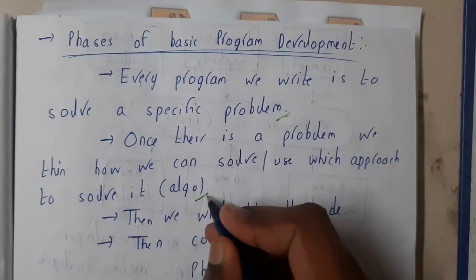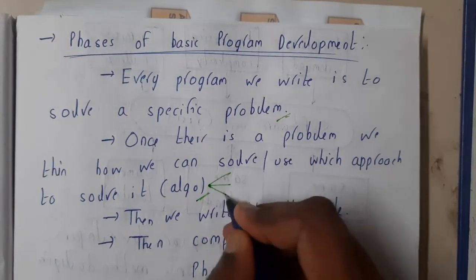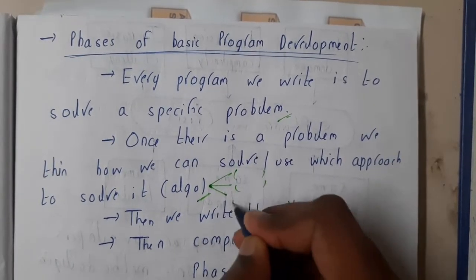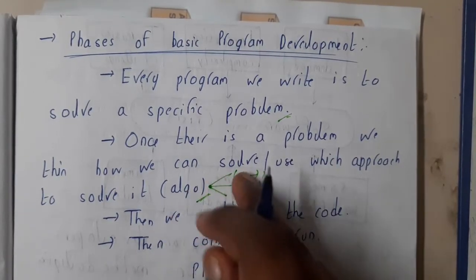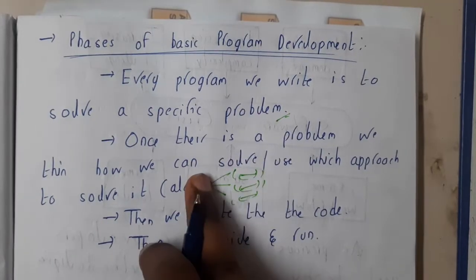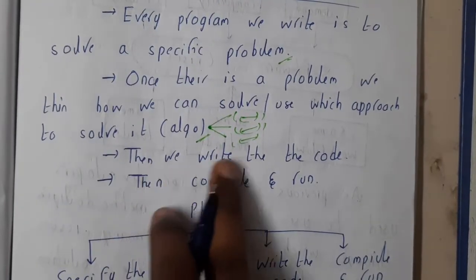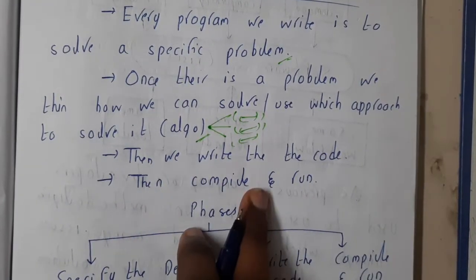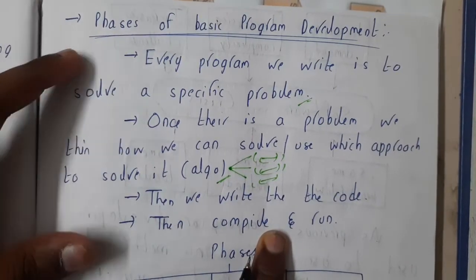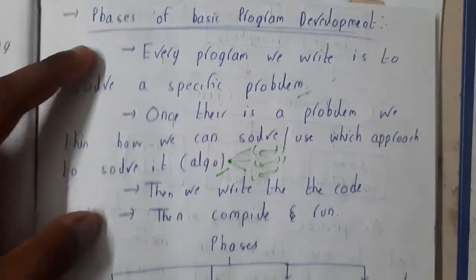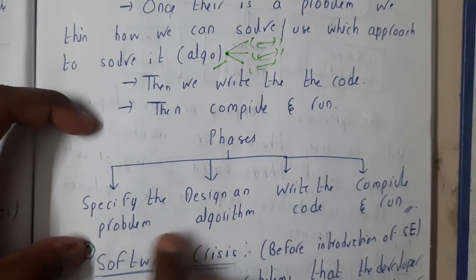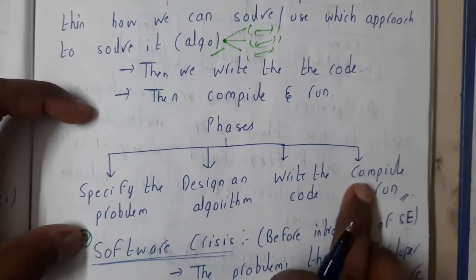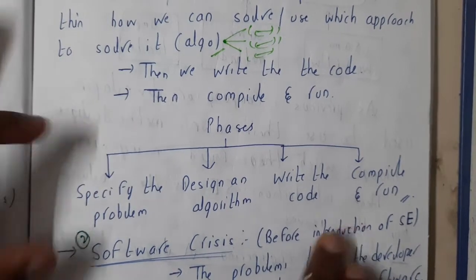Okay, so once there is a problem, we will think how we can solve that problem using a particular approach. In design and analysis of algorithms, we discussed multiple approaches like divide and conquer, the greedy approach, backtracking, and all those things. So among all those things, which will be the better one? After that, we will be writing the code and then compiling it. Guys, this is just the outline, we'll be discussing all these things in detail, don't worry. The phases, I have just drawn it in this way: specifying the problem, designing an algorithm, writing the code, compiling and running. So this is just a small outline.